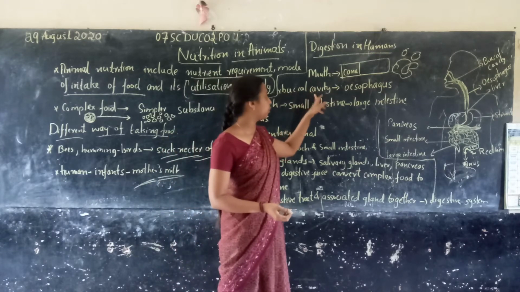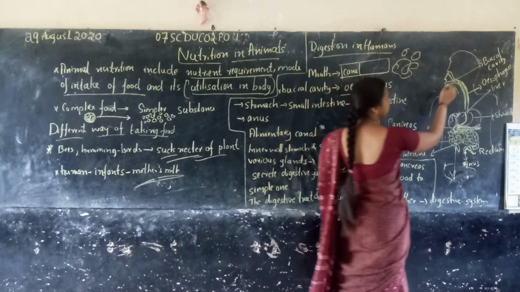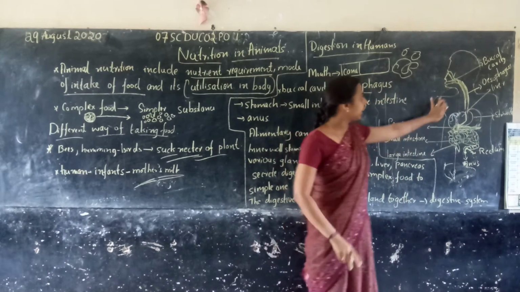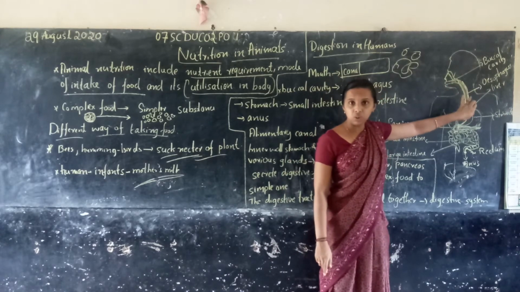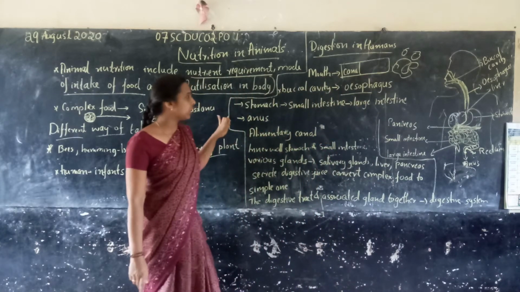These small food particles pass through the esophagus. The food is big when taken in the mouth, and it is very small when it passes through the esophagus.